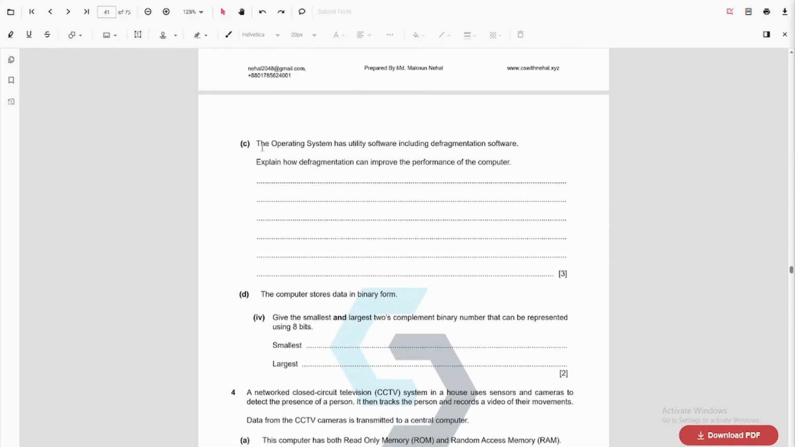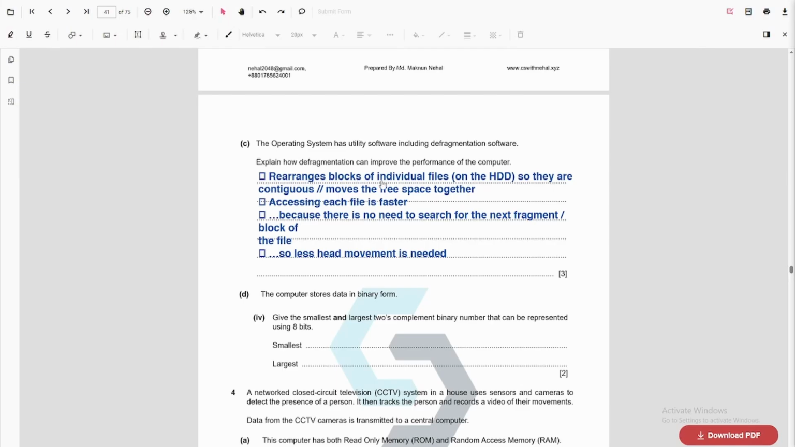Next question. The operating system has utility software including defragmentation software. Explain how defragmentation can improve the performance of the computer. Here you don't need to exactly mention what defragmentation does. You need to mention how it improves the performance of the computer. So defragmentation rearranges blocks of individual files so they're contiguous. The file access time becomes faster because there is no need to search for the next fragment or block of the file. So less head movement is needed.